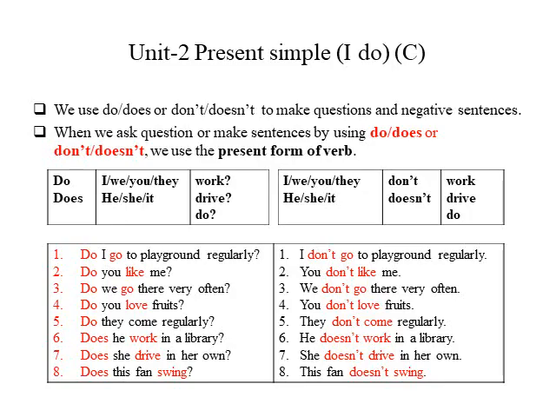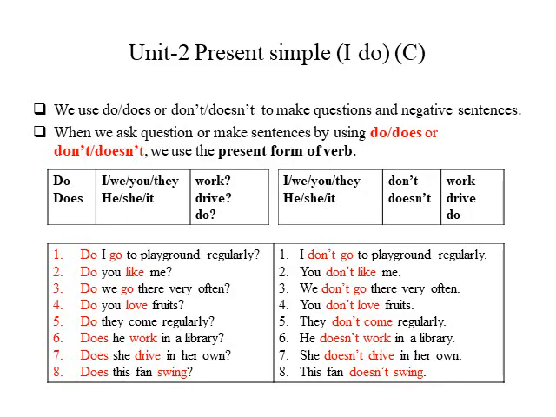Now, does he work? In the present simple, when the subject is he, she, or it, we add s or es to the verb. For example, he works in a library. But when we are asking a question and adding does, we have to keep the present form of the verb. When we are using does, you cannot add s or es to the verb. So, does he work in a library?